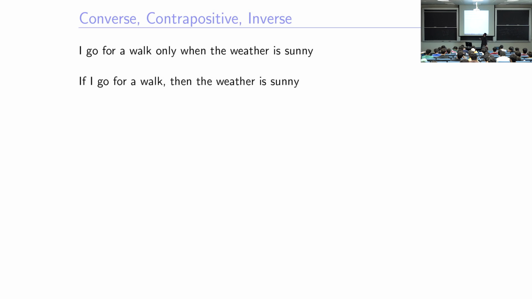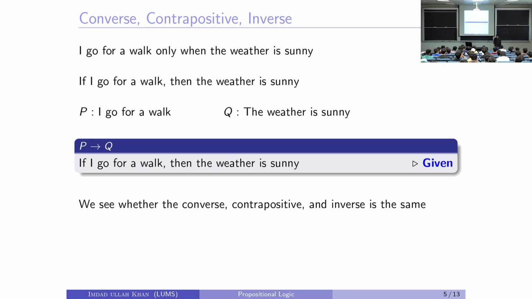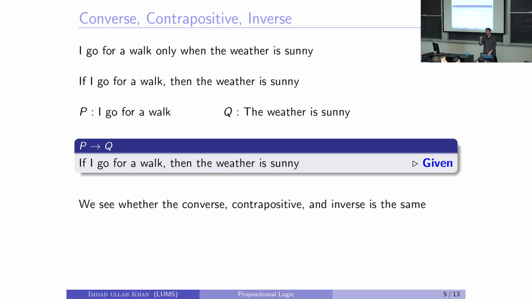Let's say P is I go for a walk. Q is the weather is sunny. P implies Q is this statement: if I go for a walk, then the weather is sunny. Remember, this only and if, these things are the if and only if, the bi-implication. One is the converse of the other. In English, when you use the word only, or use if in the middle, it can be confusing. That's why, think clearly and always write if P then Q, at least initially, so it's clear what is the premise and what is the consequence.